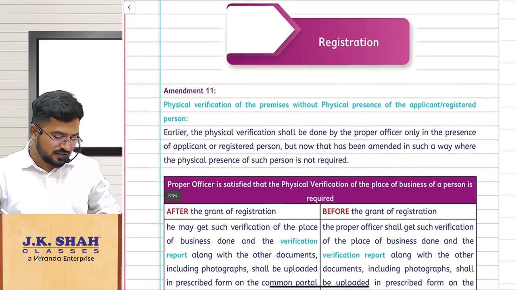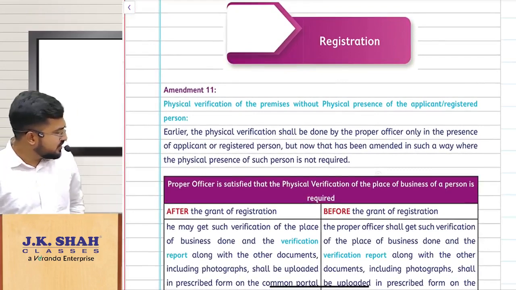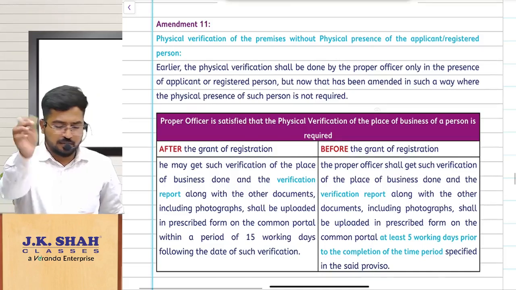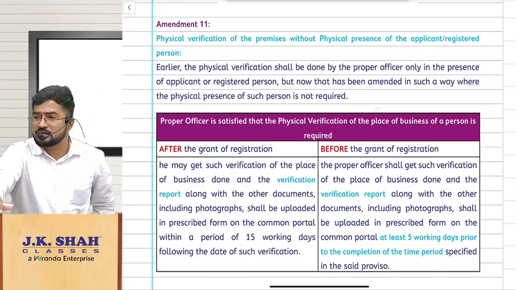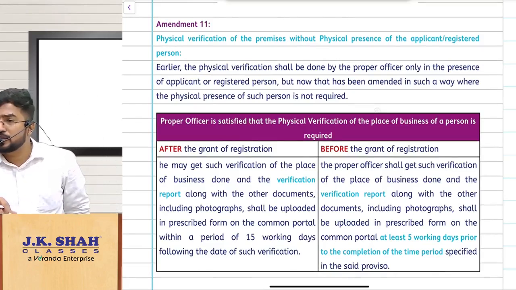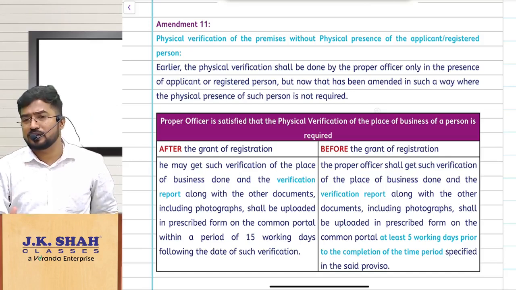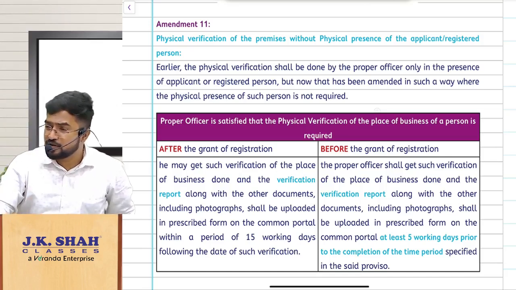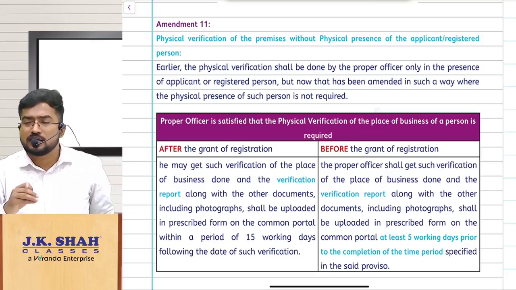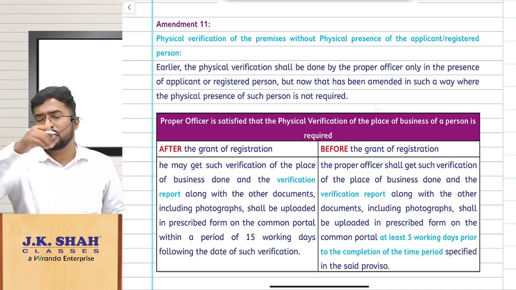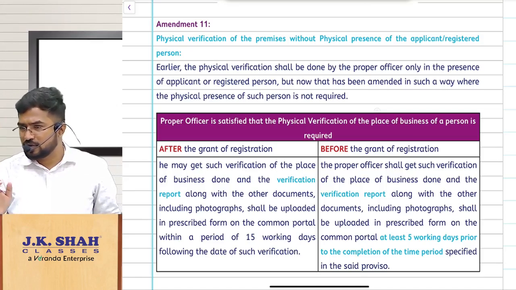So next one, what is next one? Registration topic, ma. Yeah, important chapter, registration. So listen, what are the amendments here? Sir, what is this amendment? Amendment number 11. If you remember the registration procedure when we were discussing Aadhaar authentication concept, do you remember? Aadhaar authentication has to be done. If Aadhaar authentication is not done, what is the main drawback? The proper officer will come for physical verification of the premises. There the small amendment here is, listen carefully. Sir, to do physical verification, the taxpayer, the applicant should be there, no sir? Now not required.